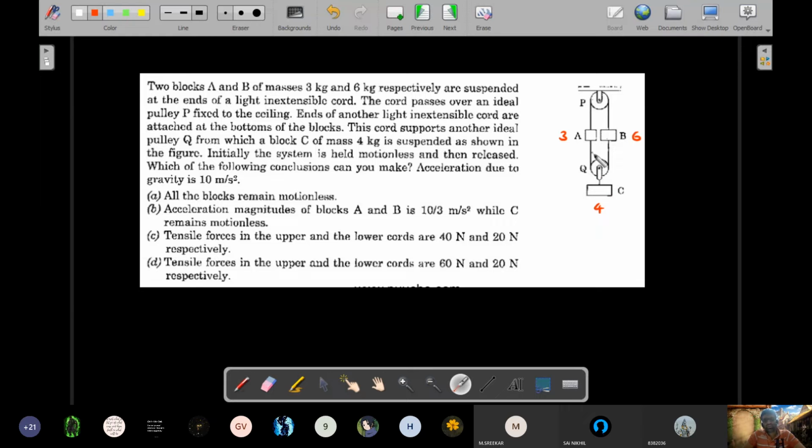Since block C is at rest, your 20 Newton here are correct, what we did at the start. So let me write those numbers there. This is 20 Newton and this is 20 Newton for sure. Okay, I hope that's clear. So this tension, I don't know, which I write. Okay, right. So on the FBD of block A, if the motion is upward, then block B should have a downward motion with the same acceleration.